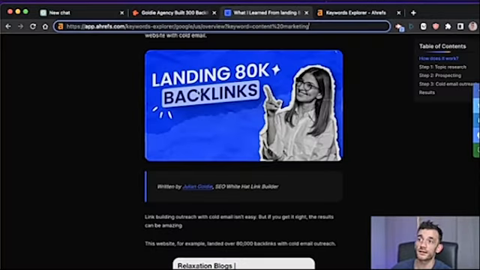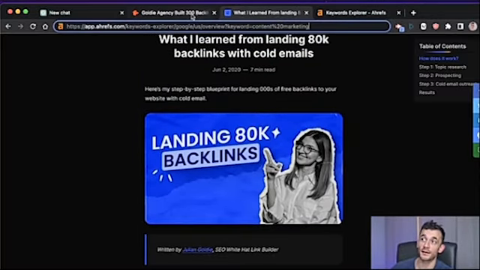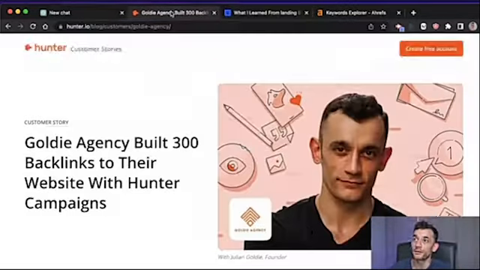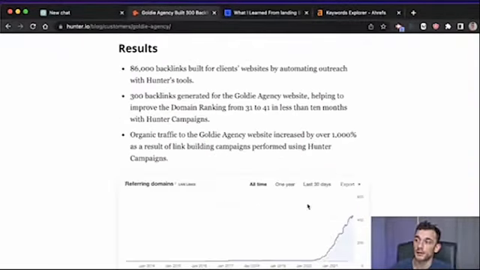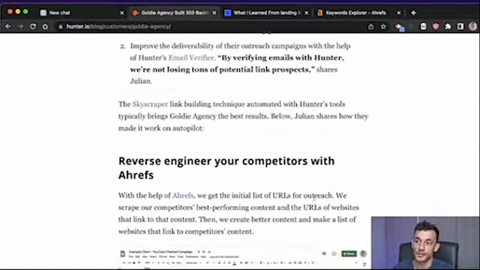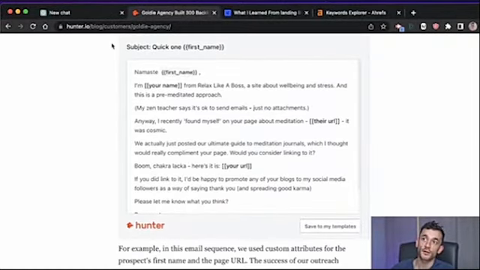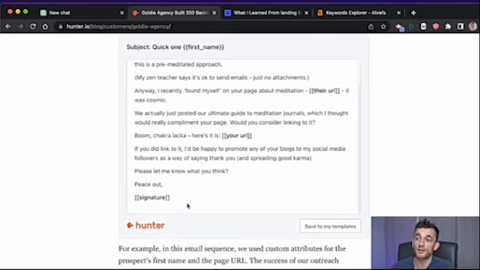We're going to use the techniques that I used to build thousands of backlinks with cold email, but we're going to take it one whole step further because it's way more scalable and way easier to personalize and do everything else with link building nowadays. So, for example, if we scroll down, here's some of the results that were achieved for this campaign. We can see some of the cold email campaigns that actually work for me really well, okay? Now, what you can do is actually create a 10 times better version of this.